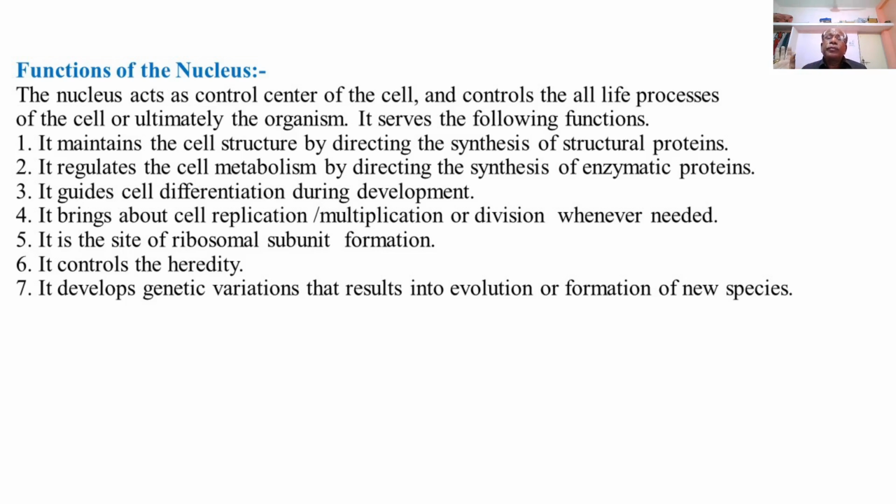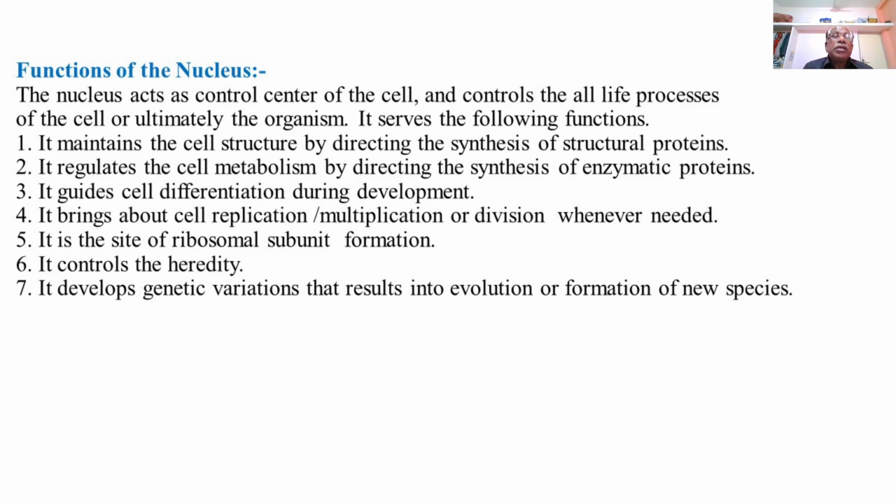So all types of metabolic reactions, anabolism or catabolism, require enzymes. All enzyme catalyzed reactions require enzymes as catalysts to complete the different reactions, and there may be thousands of biochemical reactions taking place in the cell under the influence of enzymes.